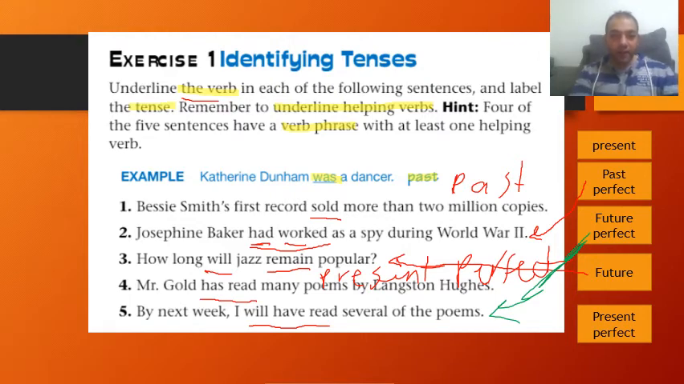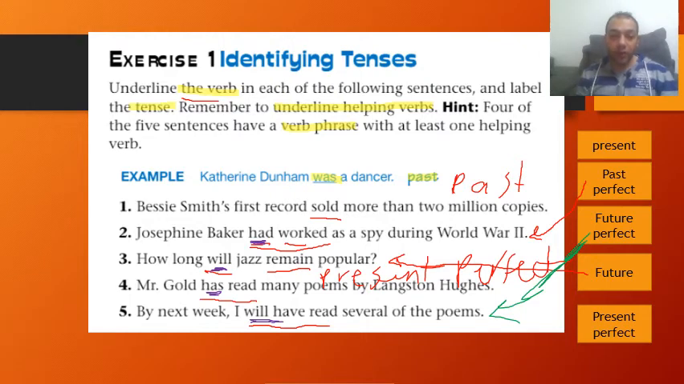Now let's try to revise and check. Did we apply everything here? So we underlined the helping verb. So what are the helping verbs, guys? Let me take this color and try to underline it. Here we have had, yes, it's a helping verb. Also we have will, it's a helping verb. Has, helping verb. And you have here will have. They are helping verbs.